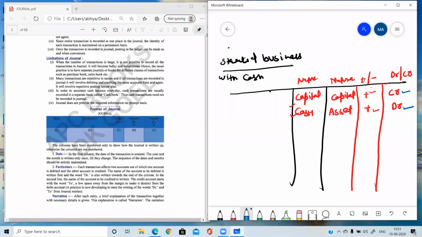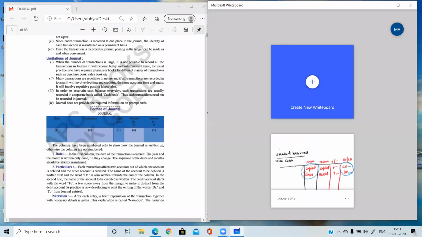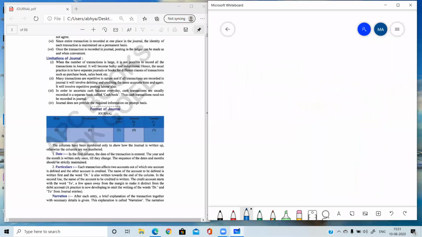So now we have found two accounts, and we also know which account is to be debited, which is to be credited. So now it's the time to write the transaction in the journal. तो आप यहाँ पर एक format बना लेंगे like this.